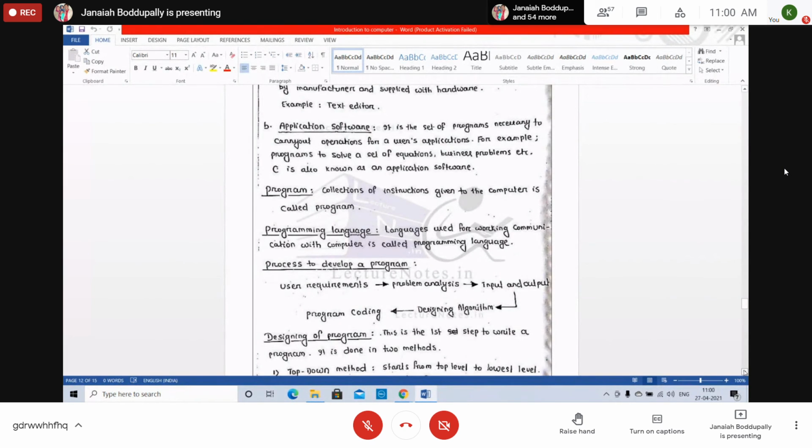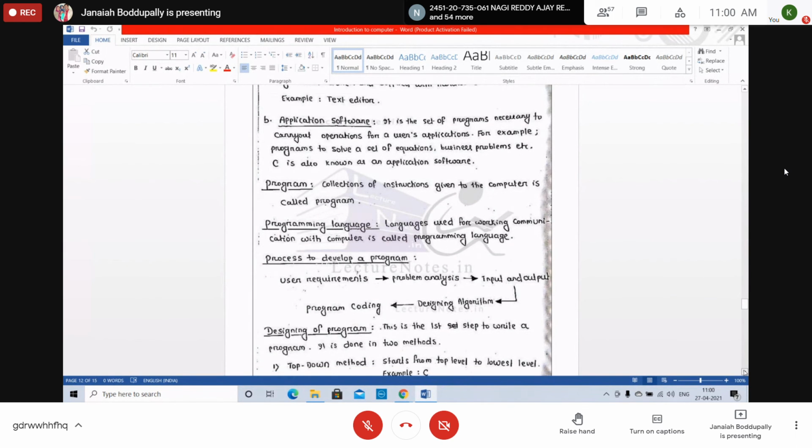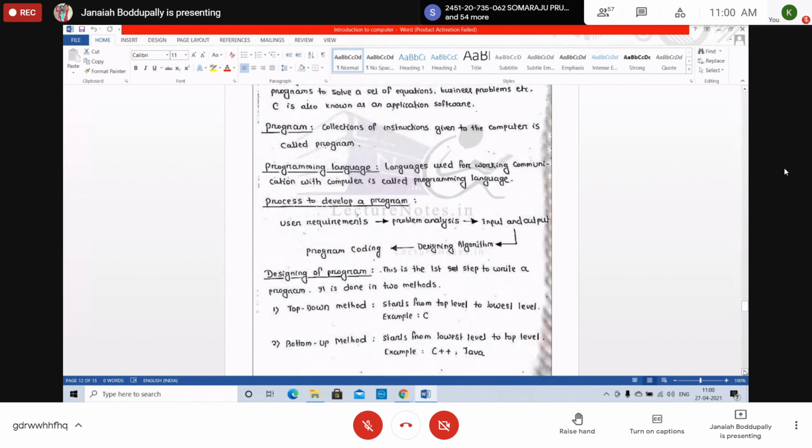How to develop a program? First, the user requirements. What are the user requirements? First, analyze how to develop a C program or any Java program. User requirements are analyzed. Next, the problem.